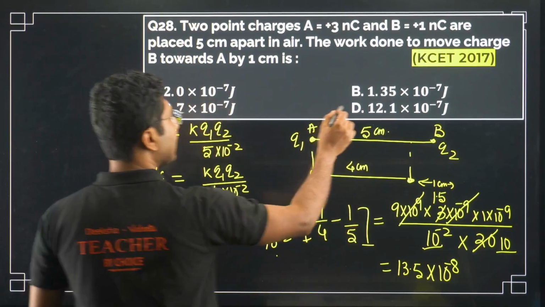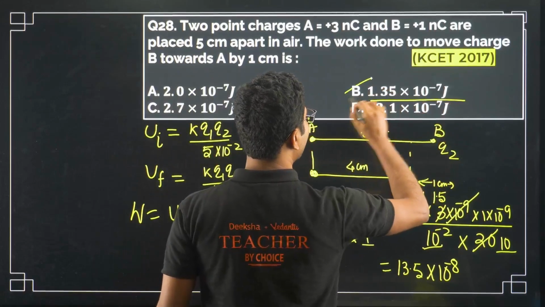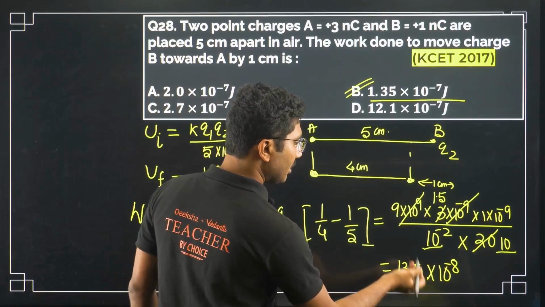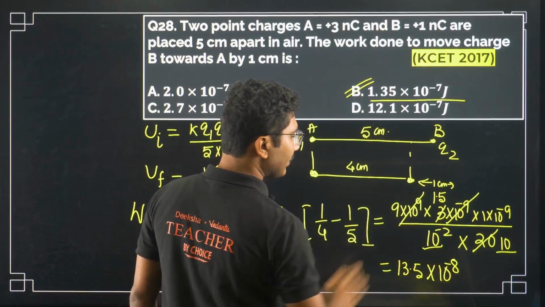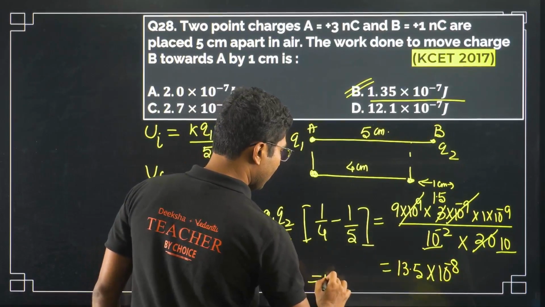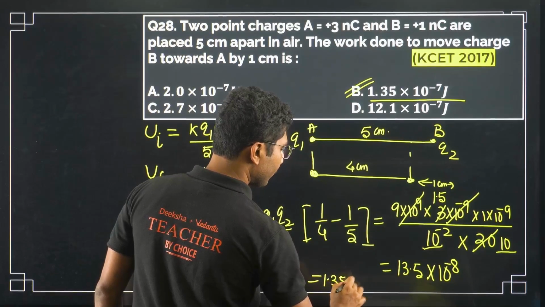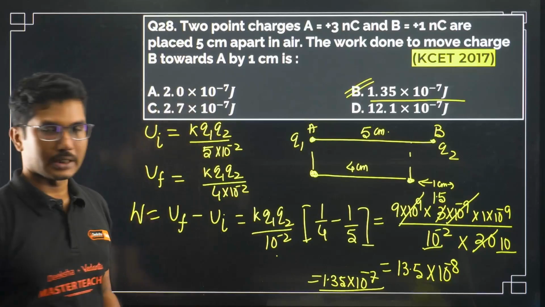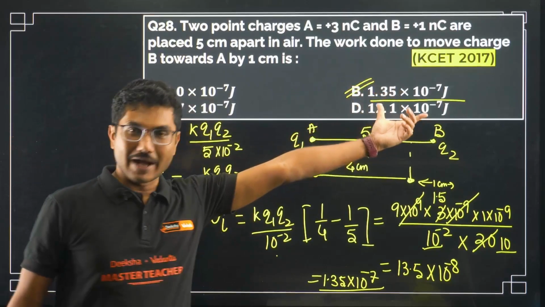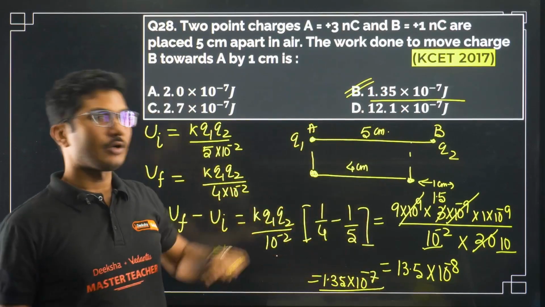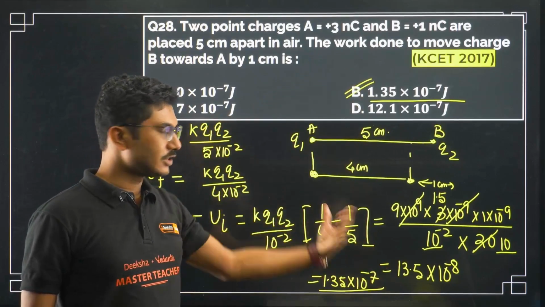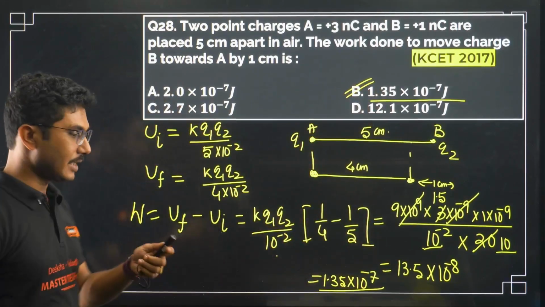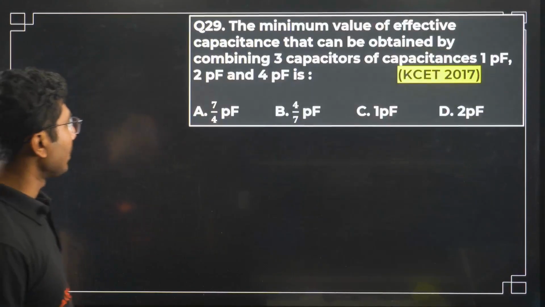So if you see the answer, you will identify there is only one possible answer. How to get there? If we shift the decimal by one place, then we can decrease the power by 1. So 1.35 into 10 to the power of minus 7. So even if your first answer does not match the exact values given in the question, double check your answer, see if you can shift the decimal by 1 or 2 places and match the answer. That is very, very important. Now let's see this question.